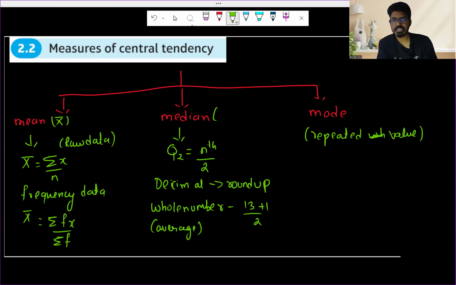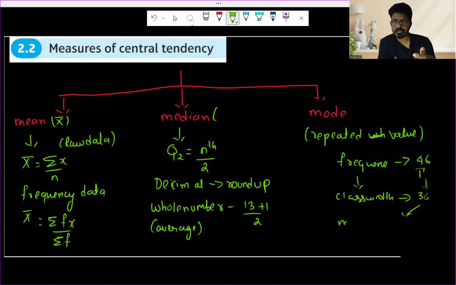Let's see in numerical. In the case of mode, we have to be very cautious. If you see the frequency, let's say the highest frequency is 46. Your mode cannot be 46. For the corresponding frequency, we have to see the class width, and that will be your mode. Let's say you have 36; the class width is going to be your mode. Don't make the mistake of saying the highest frequency 46 is the mode. For that, we have to see the corresponding class. Let's see one numerical based on measure of central tendency.